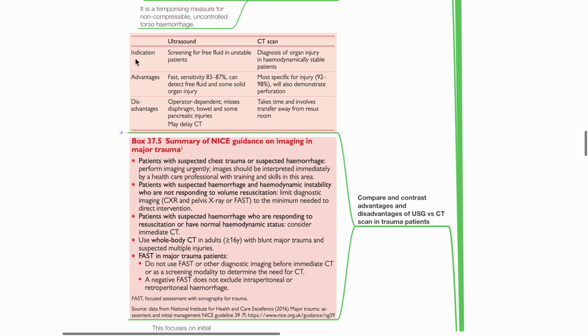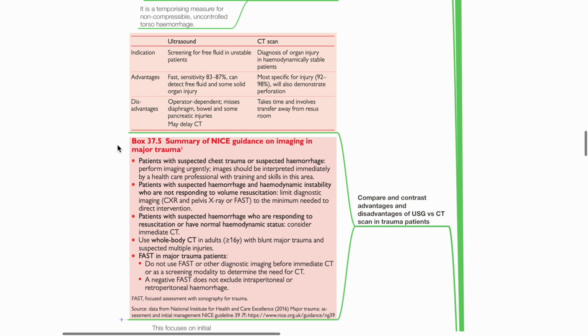Indication for CT scan is diagnosis of organ injury in hemodynamically stable patients. It is more specific for injury, 92 to 98%, and also demonstrates perforation. Disadvantages: it takes time and involves transfer away from resuscitation room.